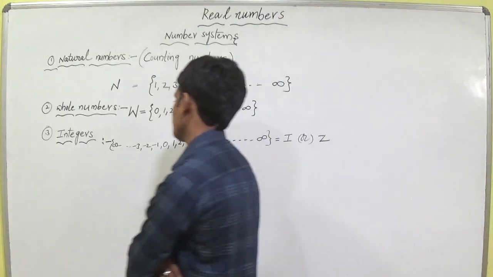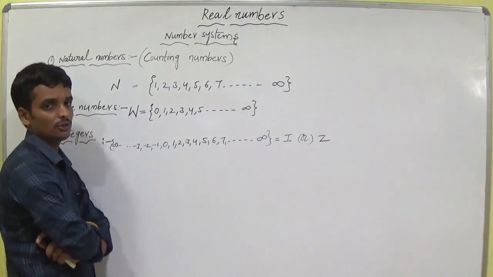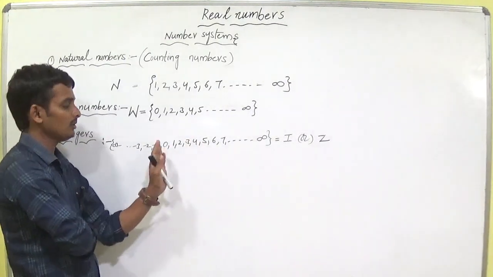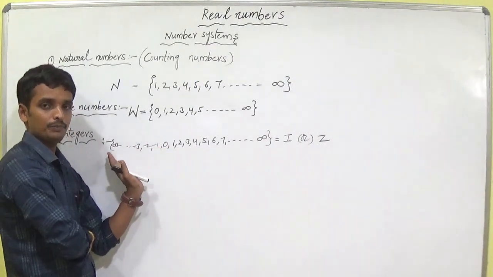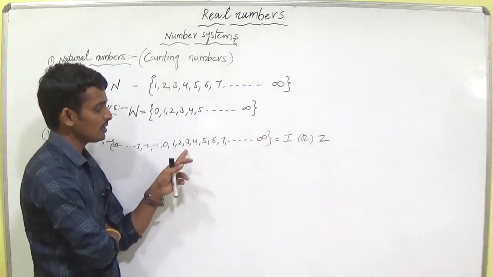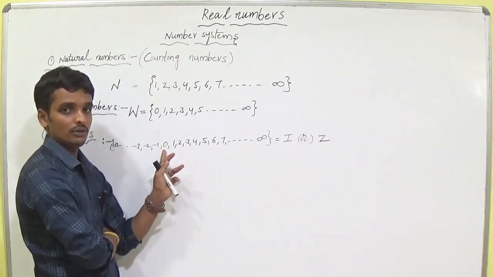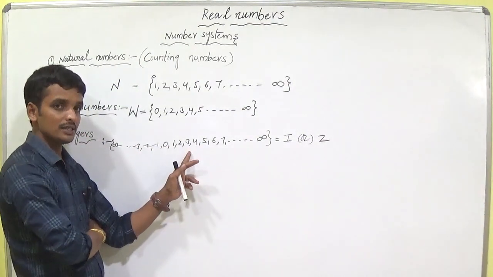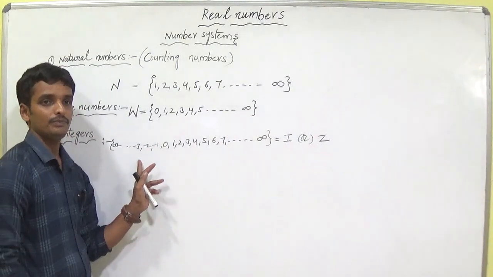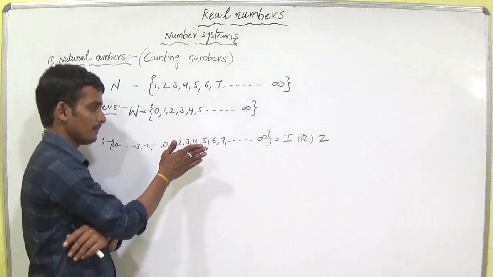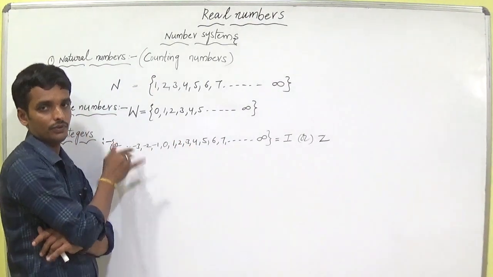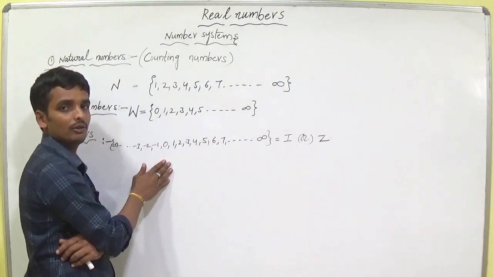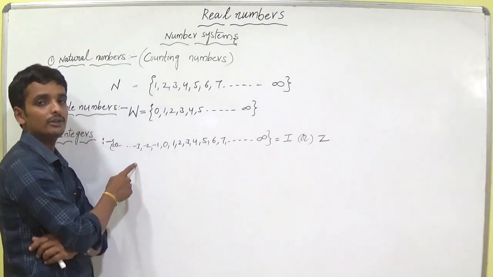The set of integers has positive numbers, negative numbers and 0. The positive numbers lie on the right side of 0, and the negative numbers lie on the left side of 0. That is one point. The second one: positive numbers are always greater than 0, and 0 is always greater than the negative numbers. Positive numbers are always greater than negative numbers. Are you okay?